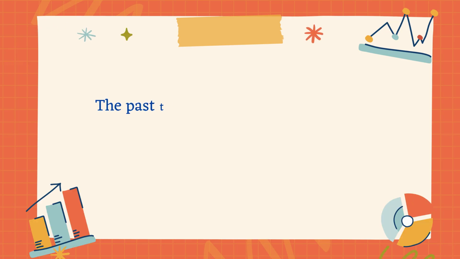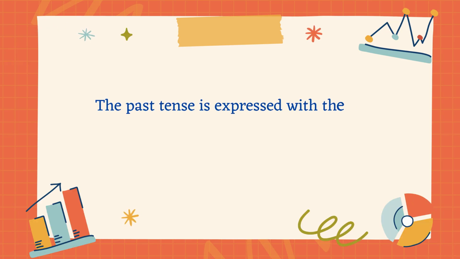The past tense is expressed with the verbs was, that is the past form of is, and were, the past form of are.